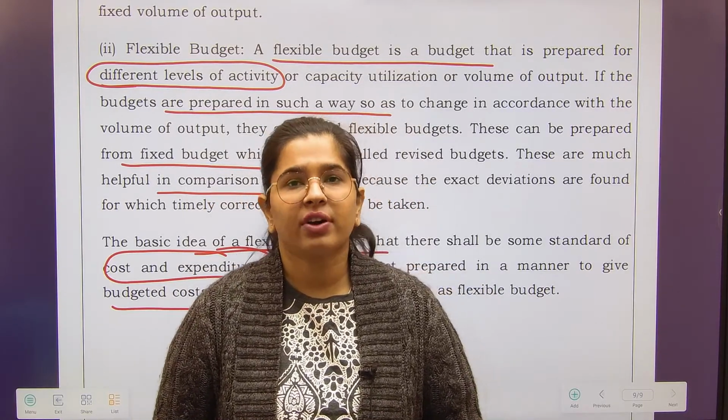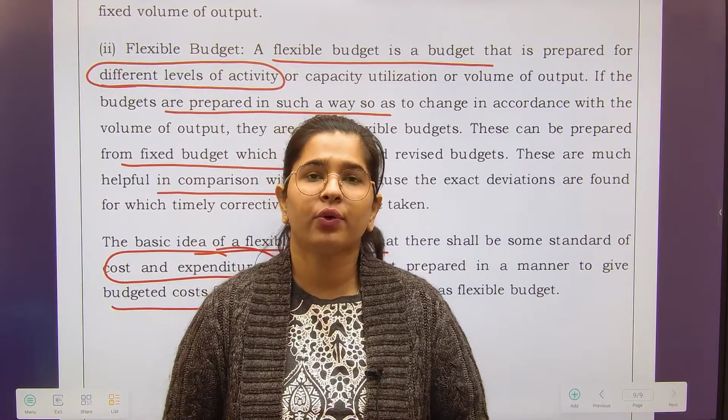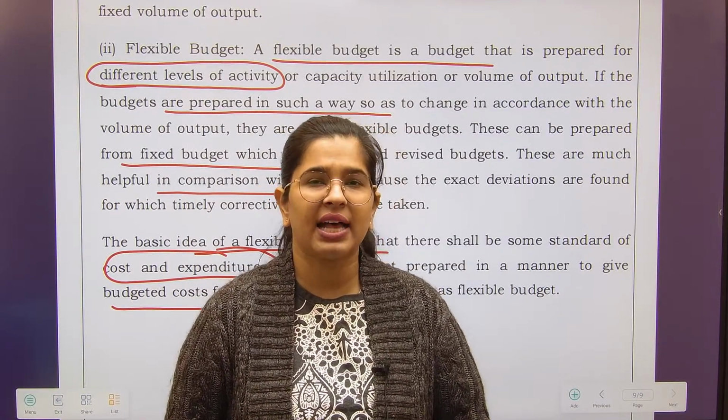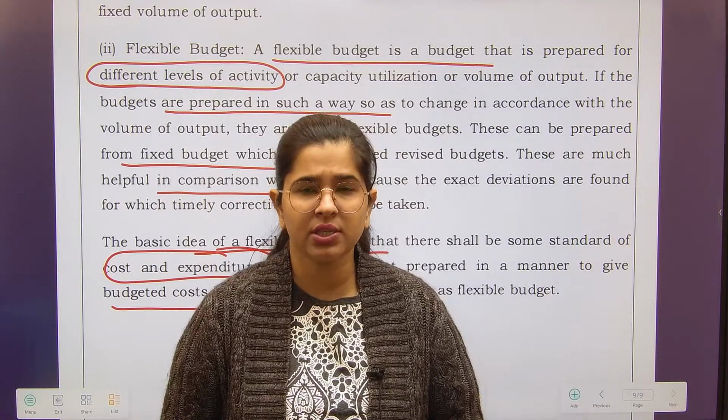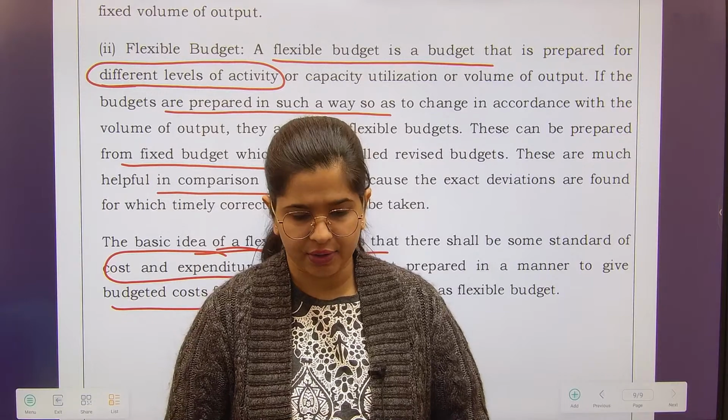I hope we have covered all of the types of budgets. Tomorrow we are going to solve the MCQ questions as well as a few numerical questions in order to explain how these particular budgets are calculated.